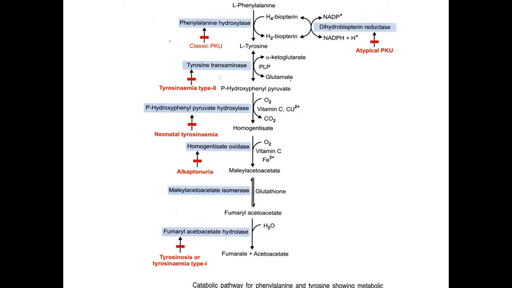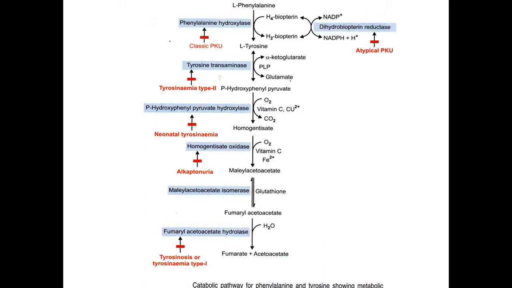First it undergoes transamination to para-hydroxyphenyl pyruvate, then it undergoes decarboxylation and forms homogentisate, or homogentisic acid. Homogentisate, by the enzyme homogentisate oxidase, is converted to maleylacetoacetate, and by the enzyme isomerase maleylacetoacetate is converted to fumarylacetoacetate. Glutathione is required here as a coenzyme or cofactor. Now fumarylacetoacetate is cleaved to fumarate and acetoacetate finally.